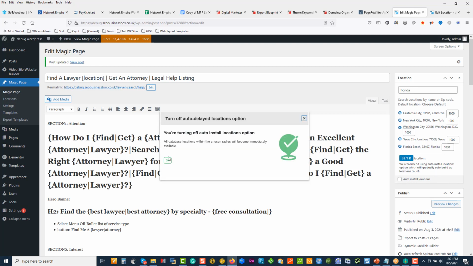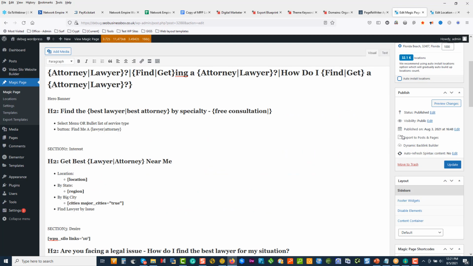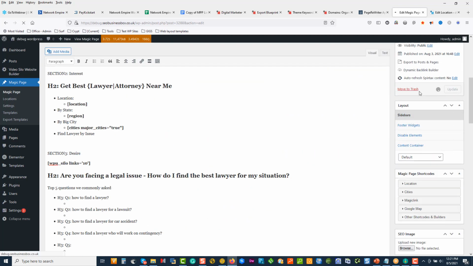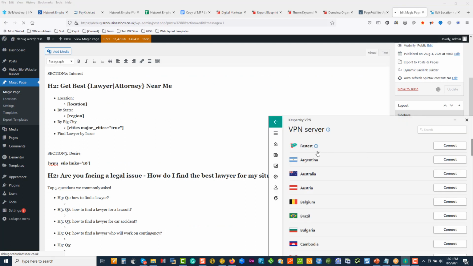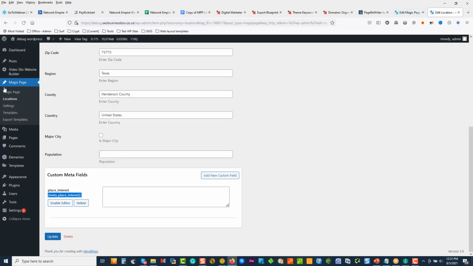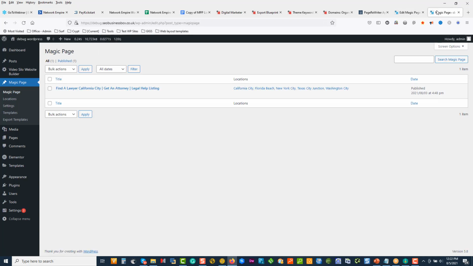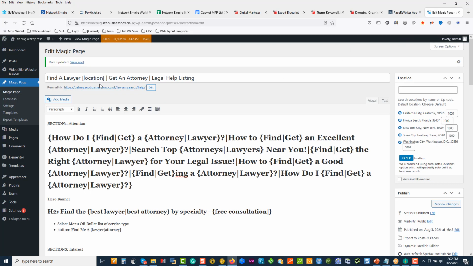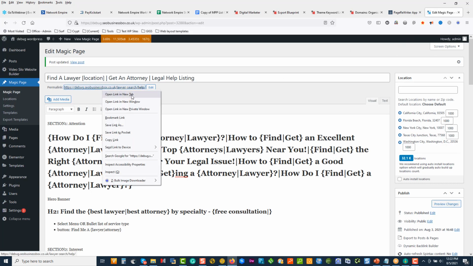I'm going to turn it off. There's 32K pages available just for this exercise. So let's just do an update, and we'll do a test. I've got no VPN on, so I'm outside of the US. And I'm going to go to my magic page. Actually, I can close it down. Don't need to open. And review.